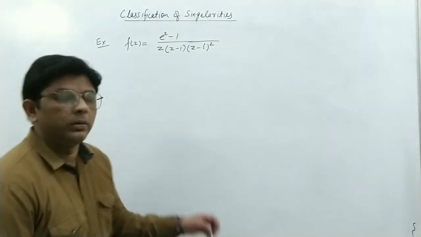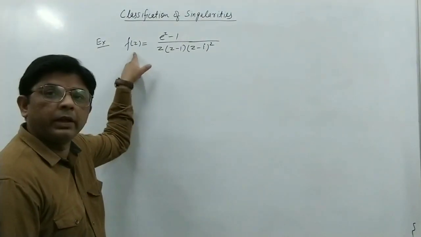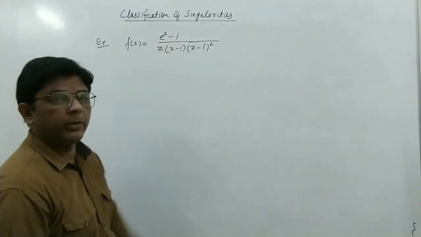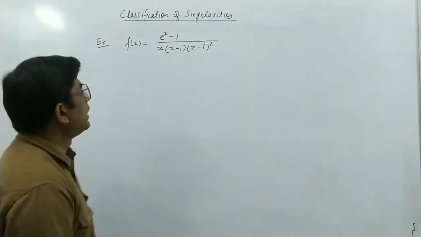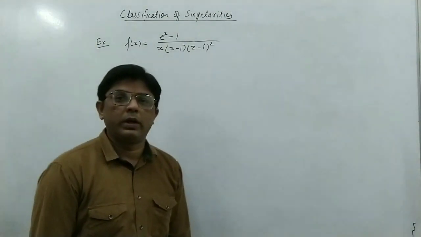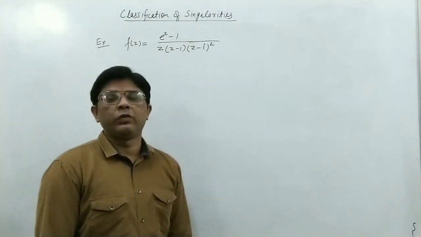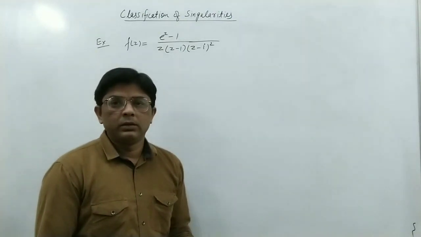So now we come to this example. Here we have taken this function f(z) = (e^z - 1) / (z(z - 1)(z - i)^2). Here we want to find the singularities and their types.